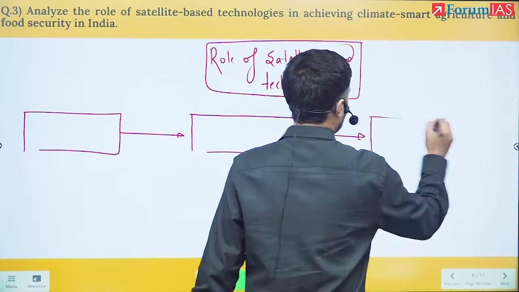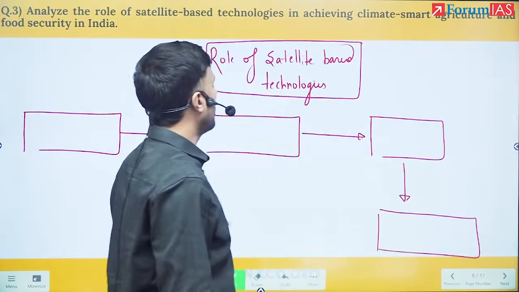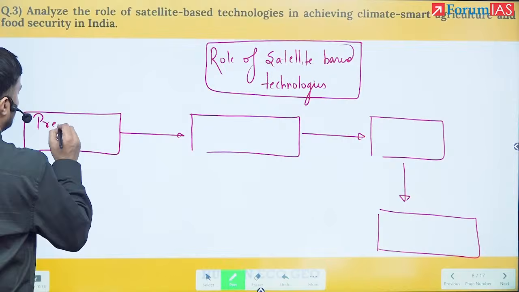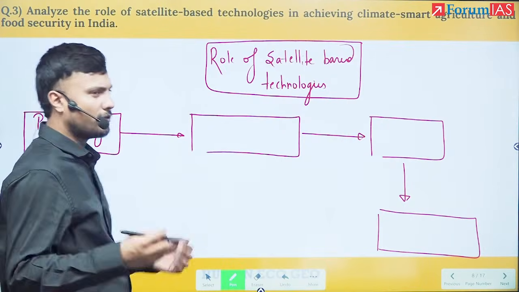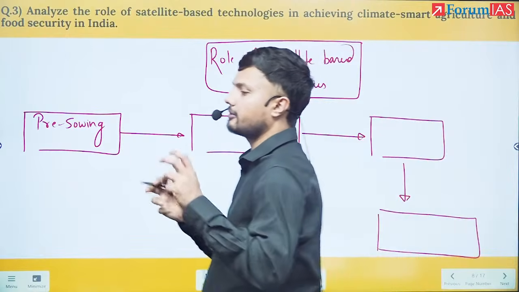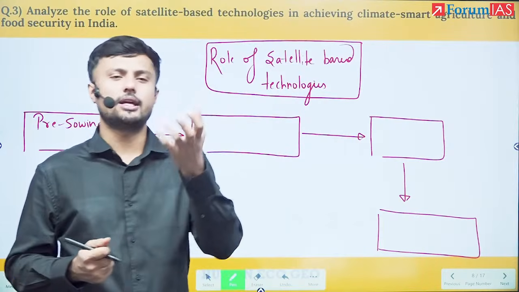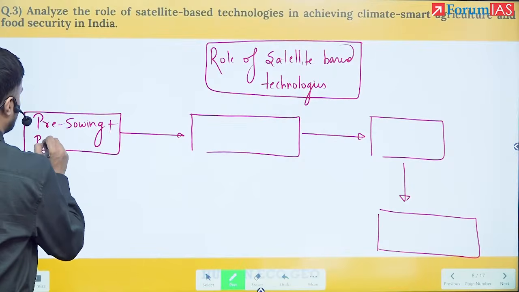Now what we will see is how satellite has been deployed in understanding all the 4 pillars. One such is pre-sowing. Okay, we will see what is pre-sowing. Pre-sowing means before, like understanding the soil moisture, understanding the groundwater availability. So we can also call it the planning stage.